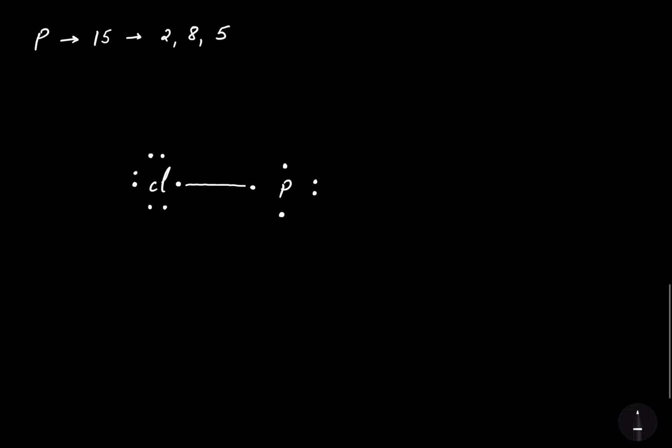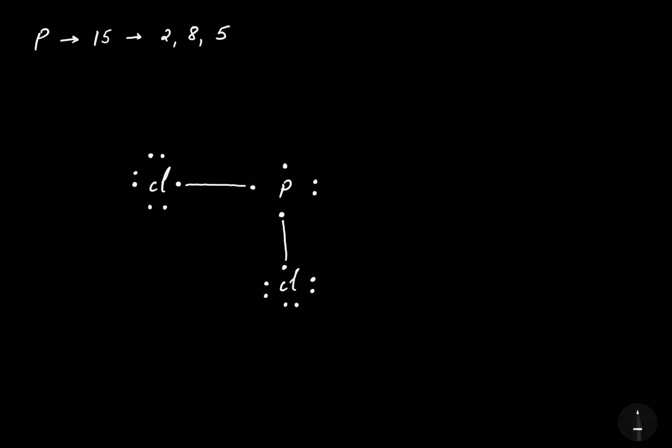Now let's talk about the second chlorine. That's chlorine 1, 2, 3, 4, 5, 6 and the 7. Now the second chlorine will form one single covalent bond with phosphorus. So the second chlorine also got 8 electrons in its valence shell, so the octet of second chlorine also got completed.